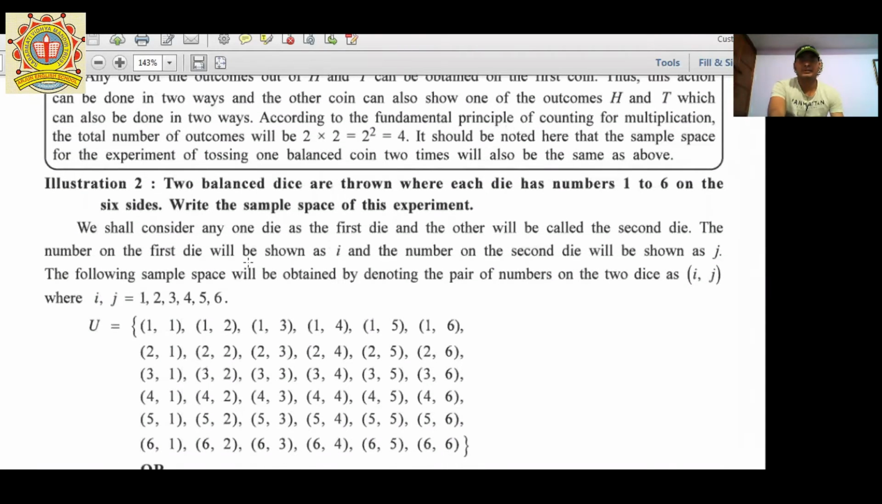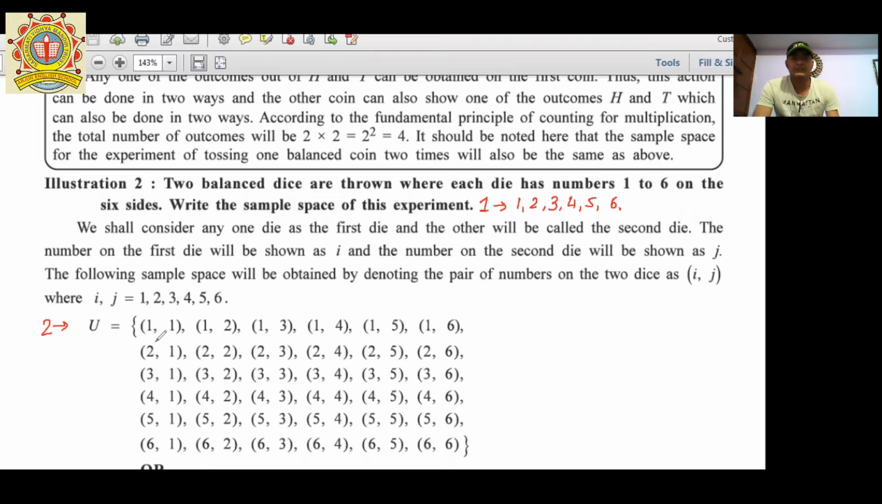Next one. If two balanced dice are thrown. If I am throwing a single dice, then the possibilities are 1, 2, 3, 4, 5, and 6. But if I am throwing two dice,